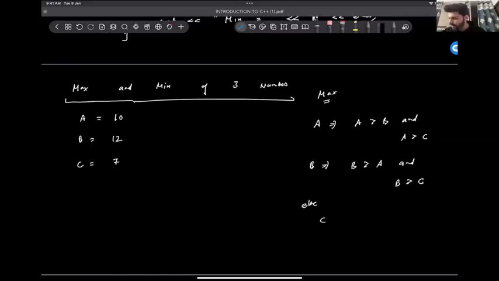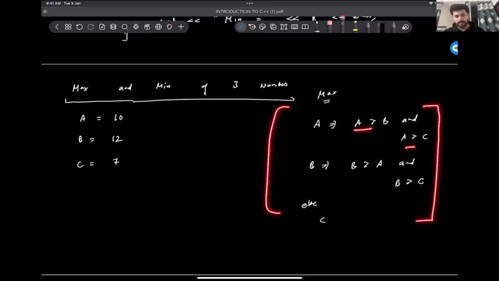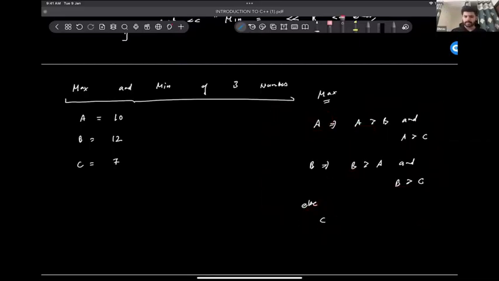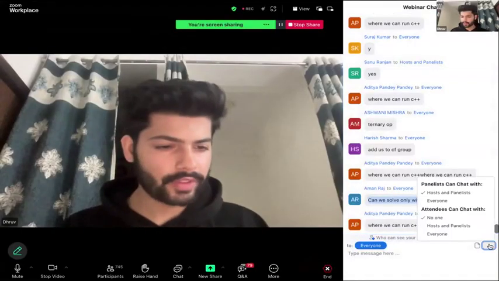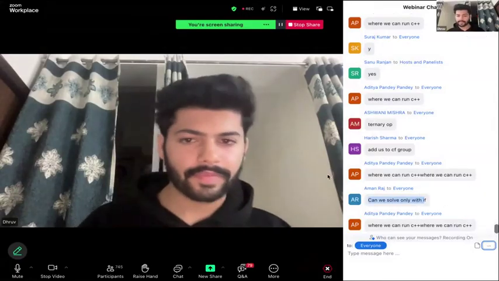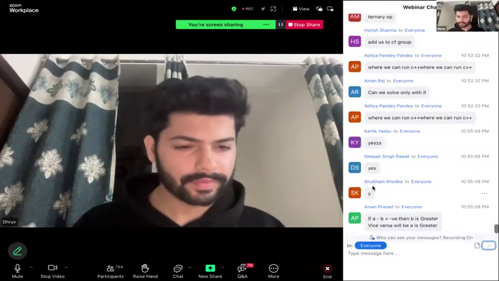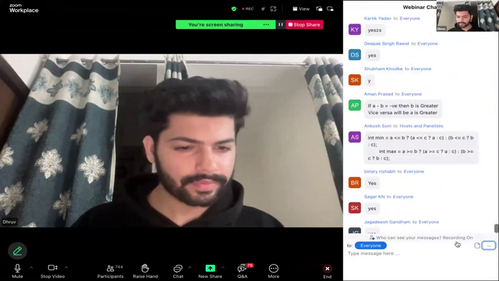Is everyone able to understand this logic? कि अगर A दोनों से बड़ा है तो A मैक्सिमम हो गया, अगर B दोनों से बड़ा है तो B मैक्सिमम हो गया, अदरवाइज C विनर हो गया, C is the maximum. Is everyone clear with this, that how we find max of three numbers? Yes or no? Yes.